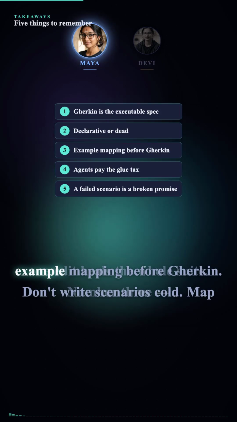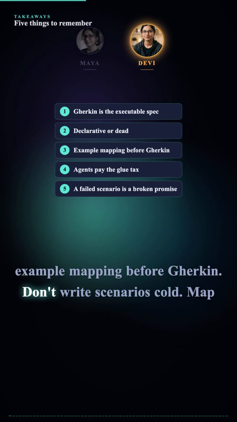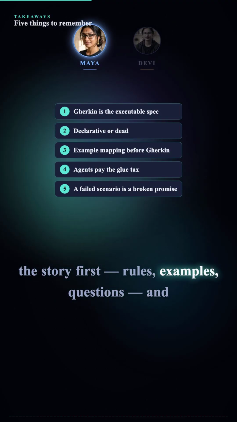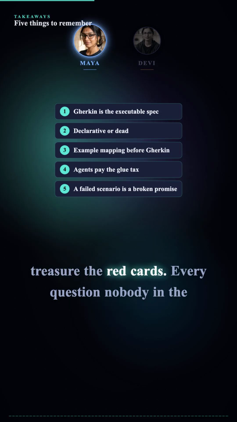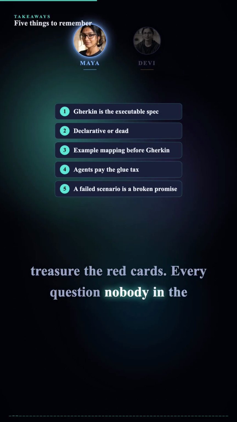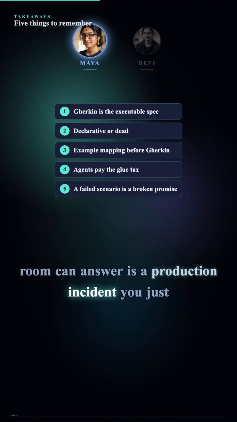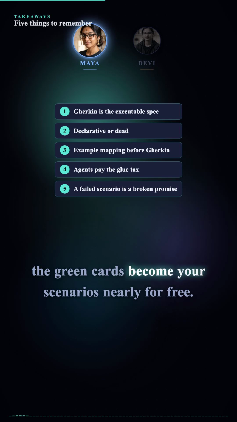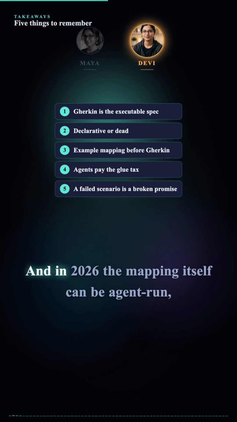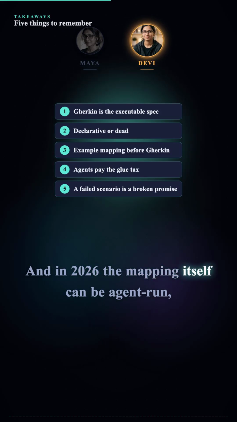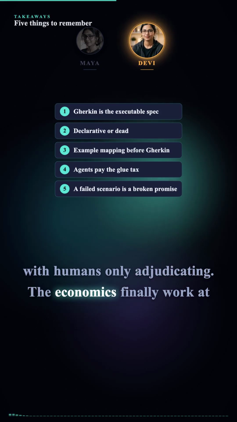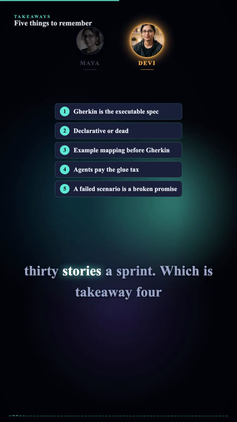Number 3. Example mapping before Gherkin. Don't write scenarios cold. Map the story first. Rules, examples, questions, and treasure the red cards. Every question nobody in the room can answer is a production incident you just prevented for the price of an index card. Then the green cards become your scenarios nearly for free. And in 2026, the mapping itself can be agent run, with humans only adjudicating. The economics finally work at 30 stories a sprint.